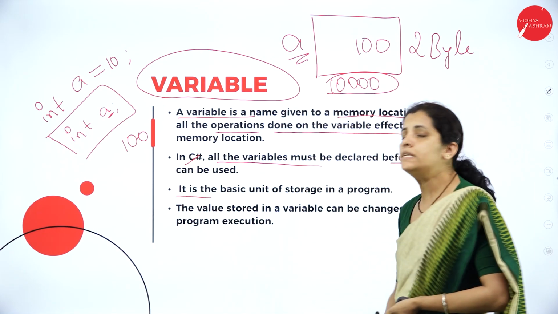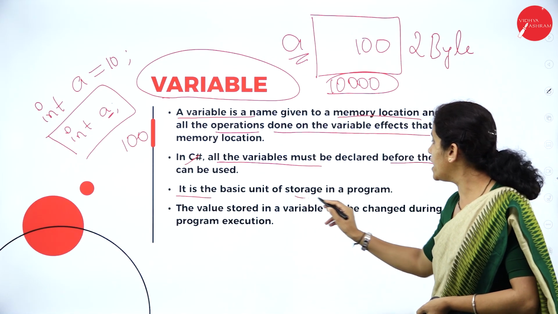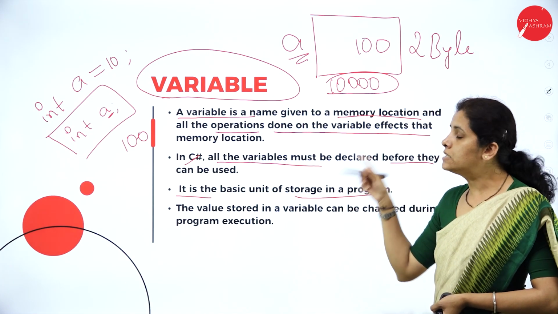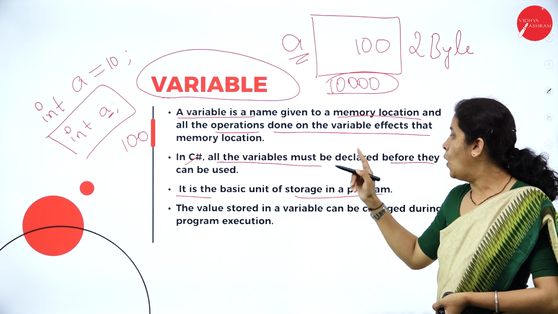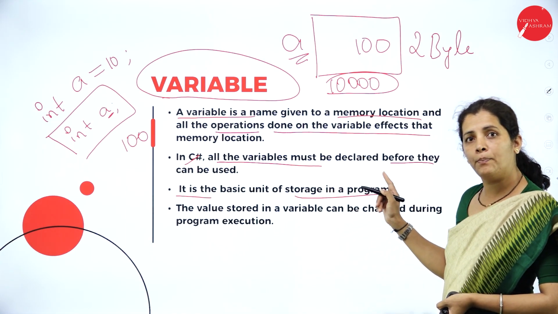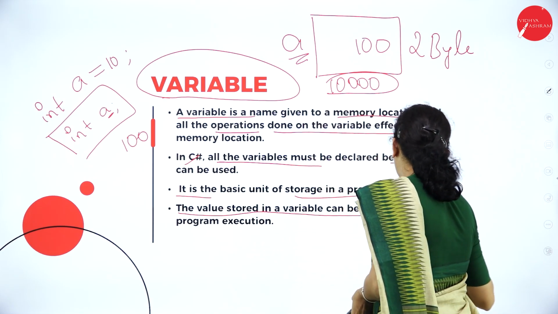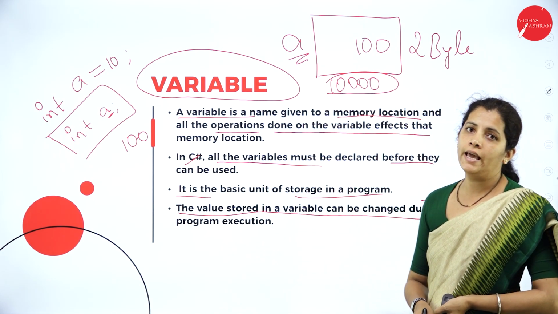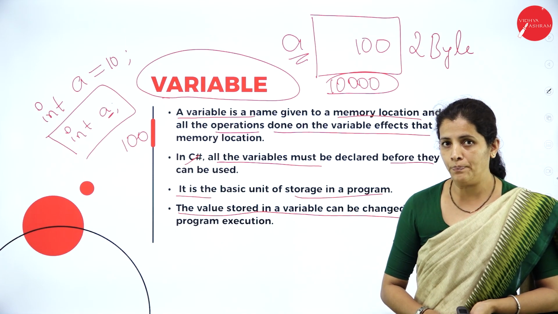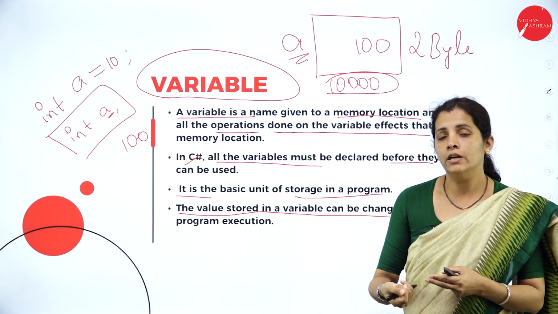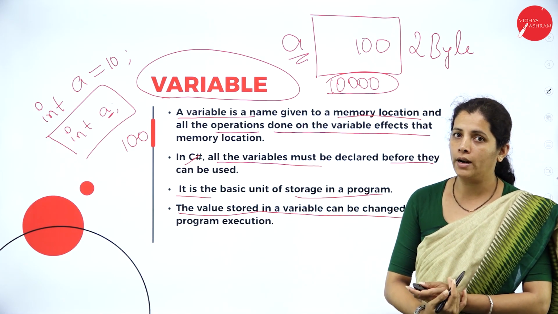It is the basic unit of storage in a program. So, what is a variable? It's a basic unit of storage in a program. The value stored in the variable can be changed during the execution of the program. So, what's the meaning? I am able to change the value during the execution of the program.